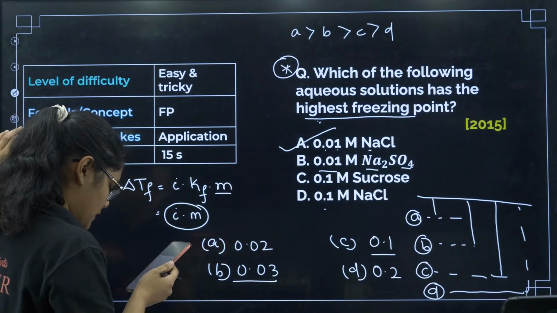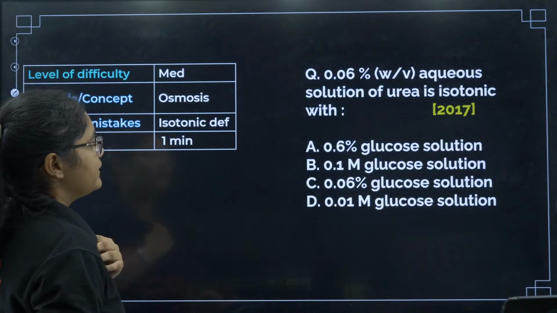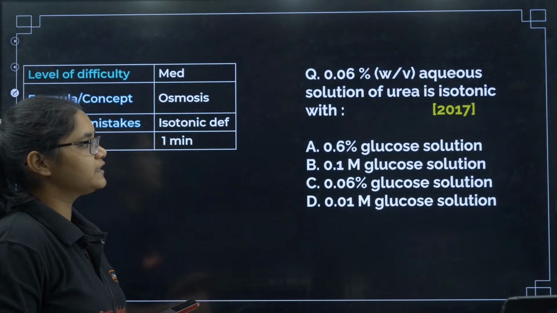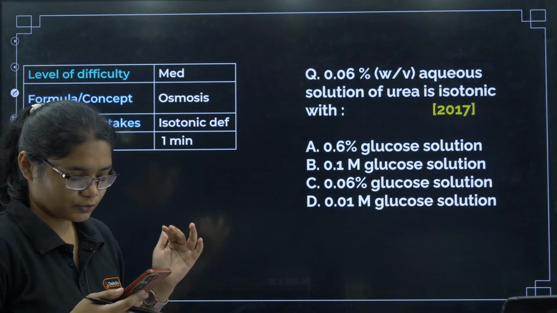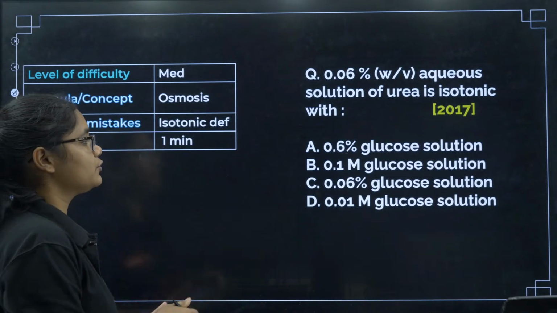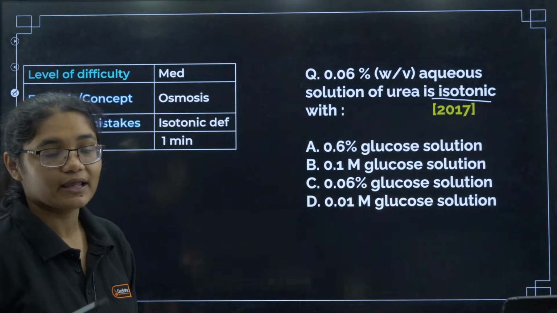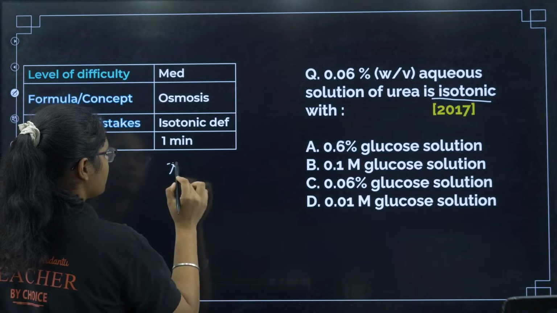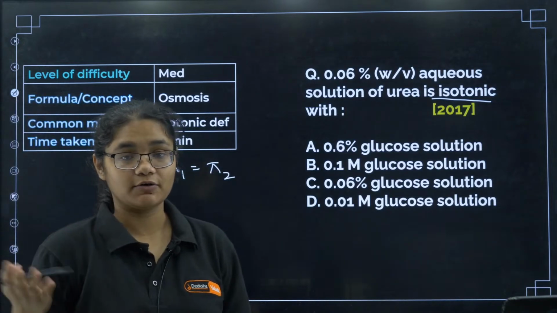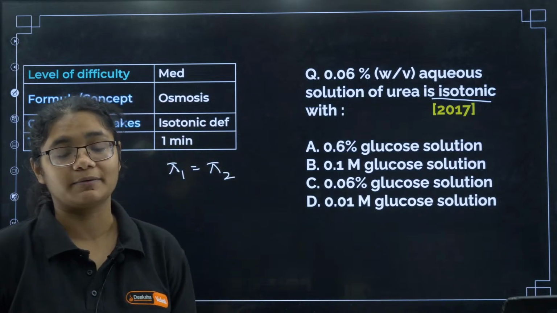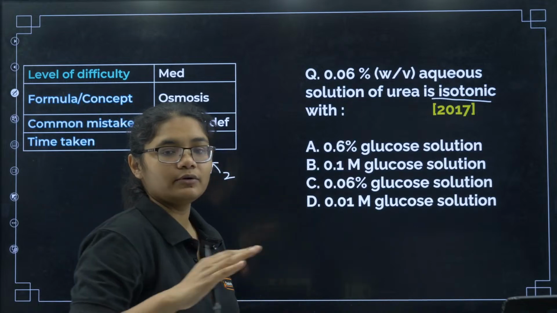Okay, next question. 0.06% W by V aqueous solution of urea is isotonic with... What is the formula? When does a solution become isotonic? It will be isotonic if pi 1 is equal to pi 2. If the osmotic pressure of one solution is equal to the osmotic pressure of the other solution, then they will be isotonic to each other.